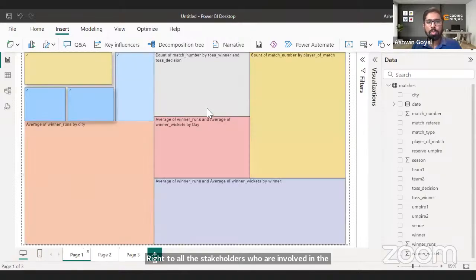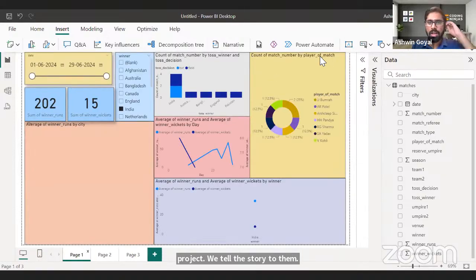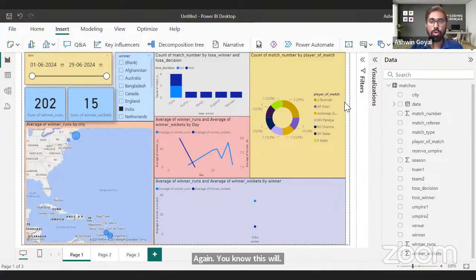Right. So that is about Power BI. I think this will make hopefully many of you interested. This will interest a lot of you, and you will next go on to try this in your place. You will go back and try building a similar kind of dashboard, and let's see what you come up with.